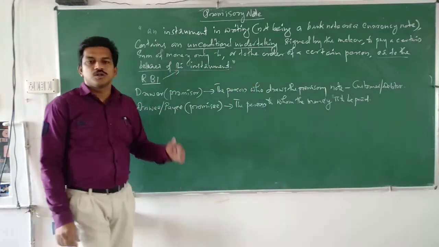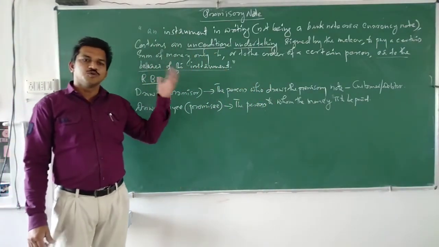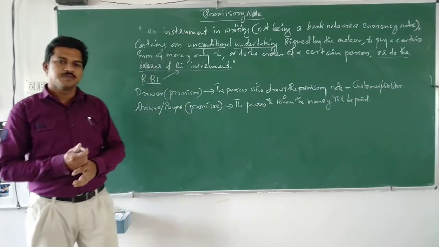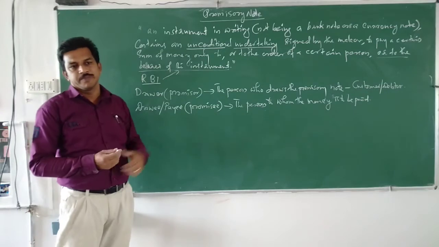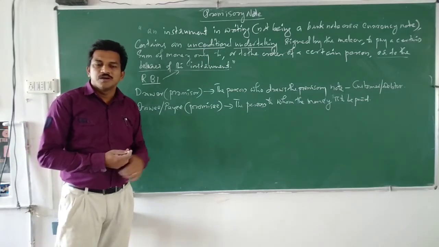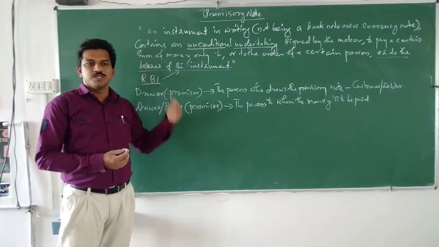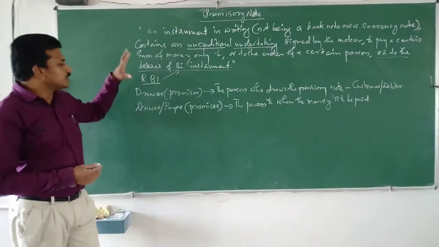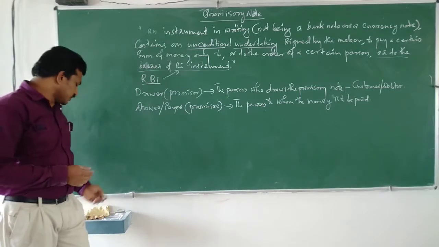Okay, or the person upon whom the promise is made, or the person to whom the promise is made, is called the promisee or drawee. Okay, so these are the persons in a promissory note.